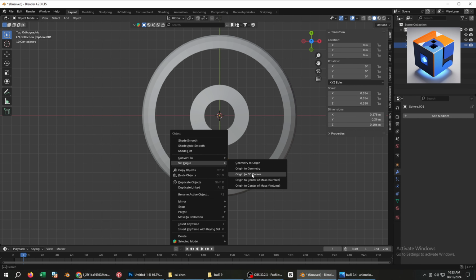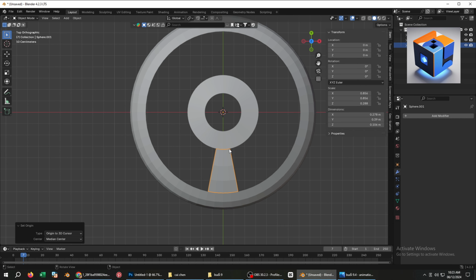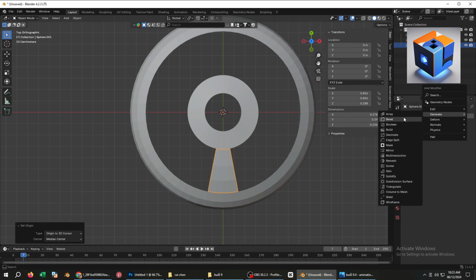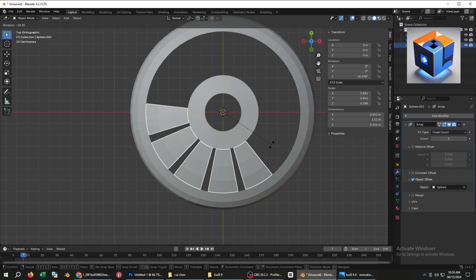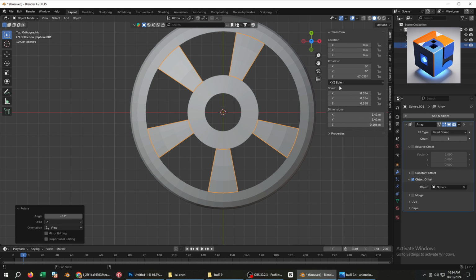Next, we add a modifier. Go to the Modifiers panel and select Array. Set the duplication count to 5 and make the duplicates rotate around the original object. This method is both quick and accurate. If you want to adjust the parameters, such as adding or removing duplicates, it can be done easily. Doing this manually can be much more challenging when you need to make changes later.